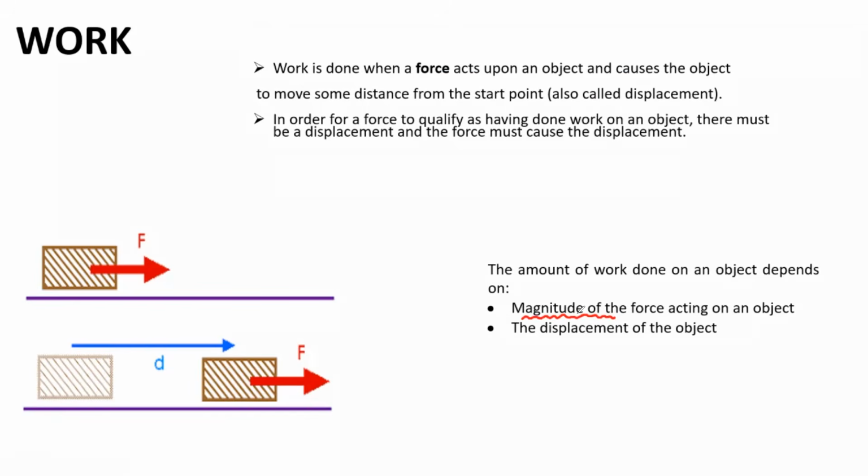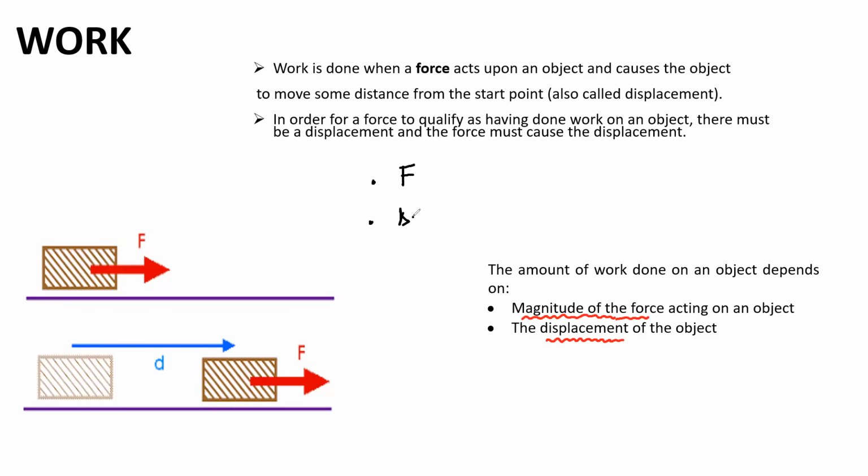So the amount of work depends, number one, on the magnitude. The word magnitude in science means size. It means amount. It means quantity. It's the value. I want to know the magnitude of the force. If it's a high magnitude, if it's a greater size, a bigger force, then the amount of work increases. Also, we consider the displacement of the object, how far the object moved. So let me write this down so that everyone can get this idea. So two things that affect the amount of work done. It is the force acting on an object, number one.